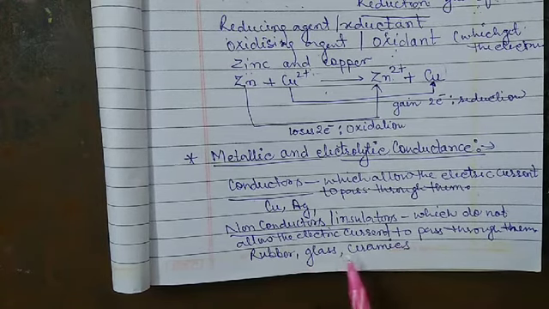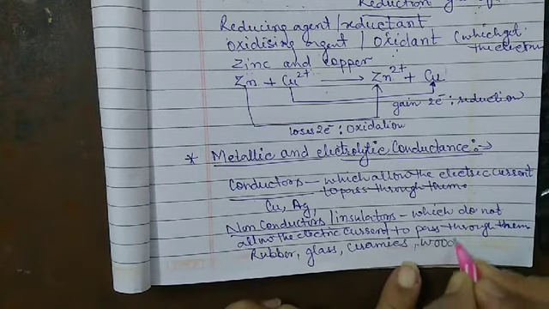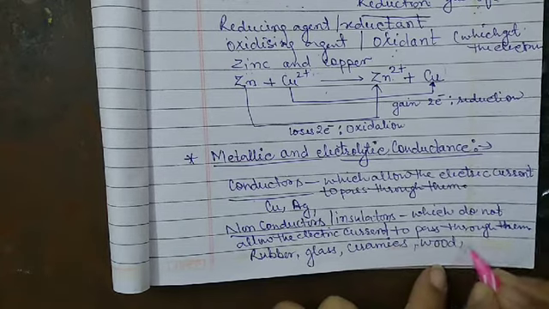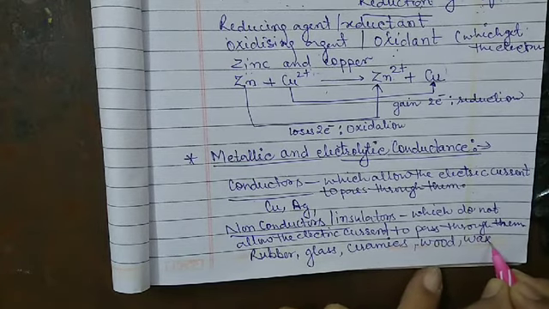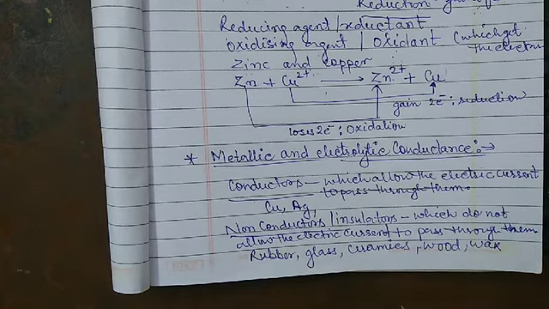So rubber, glass, ceramics. We know wood does not conduct electricity. We know wax does not conduct electricity, and there are so many examples which do not conduct electricity.